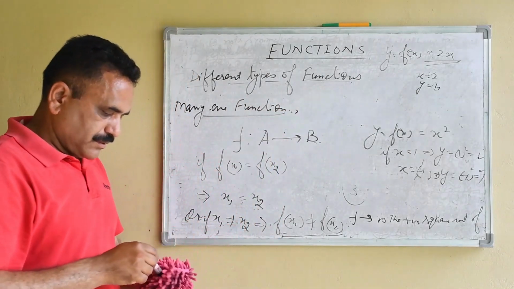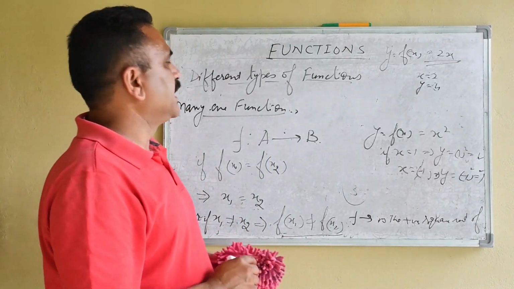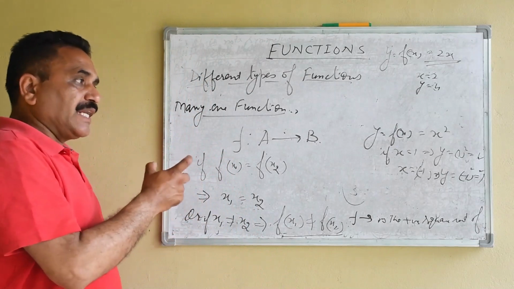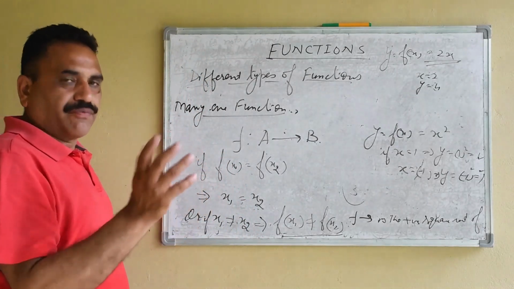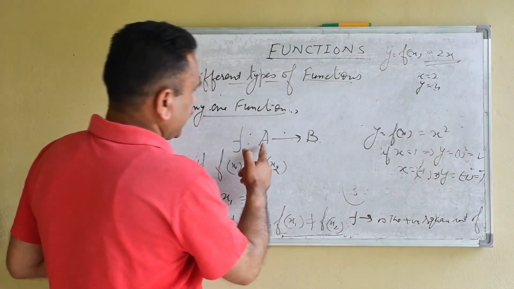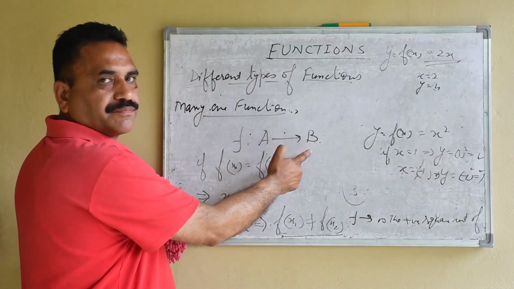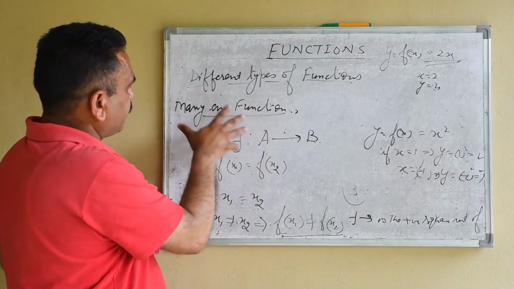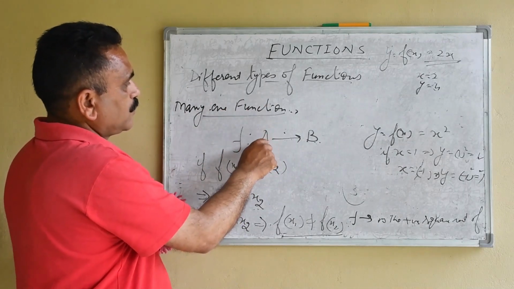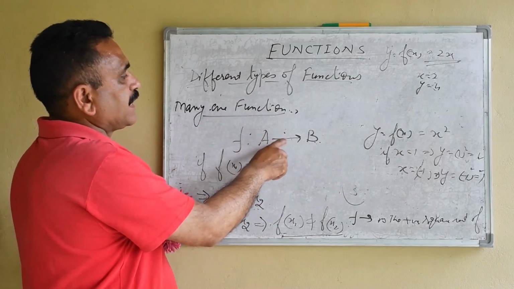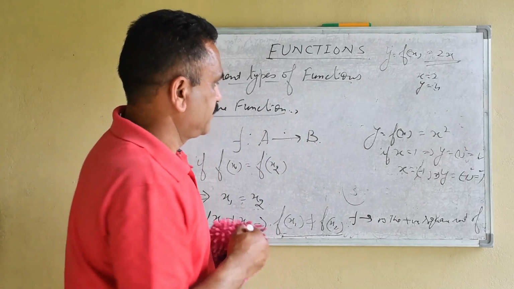If a function is not 1-1, then it is a many-one function. When any element of A may have any... we can define a many-one function as one where two or more elements of A have the same image in B.